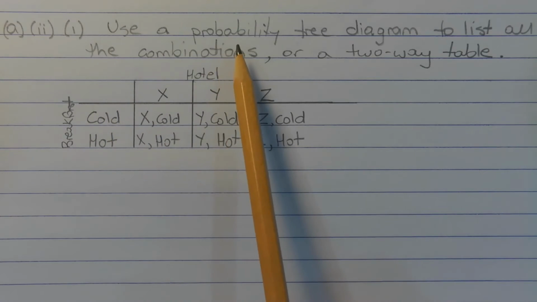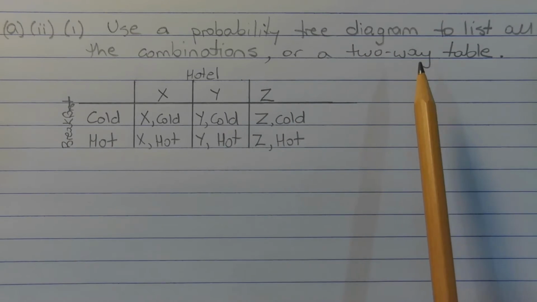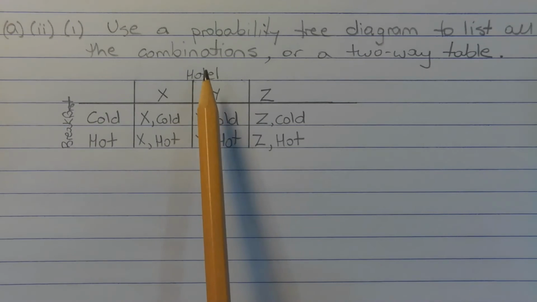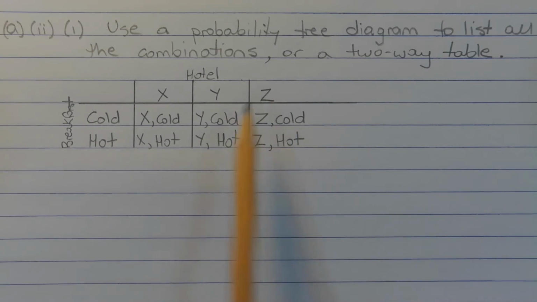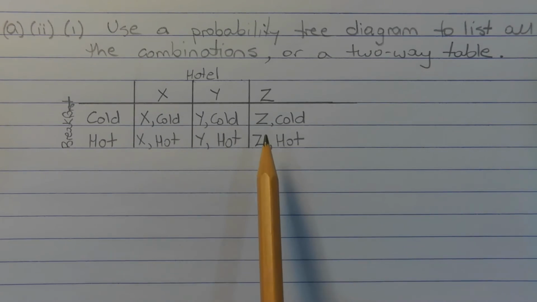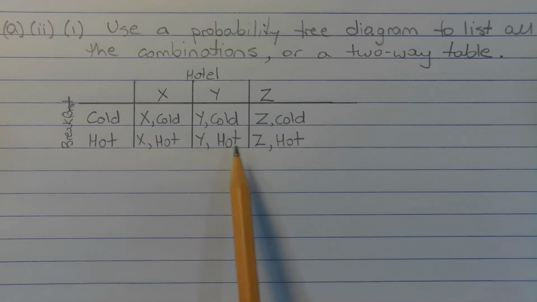You can either use a probability tree diagram to list all the combinations or a two-way table. I'm going to use a two-way table to list the combinations. So the columns represent the hotels and the rows represent the temperature of the breakfast. So hot breakfast, cold breakfast, and Hotel X, Hotel Y, and Hotel Z for the columns. So the combinations are X, cold, Y, cold, Z, cold, and X, hot, Y, hot, and Z, hot.